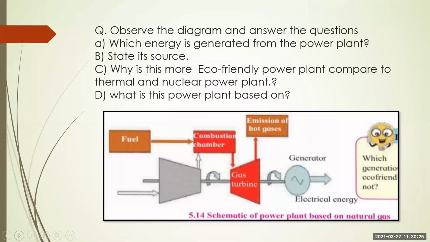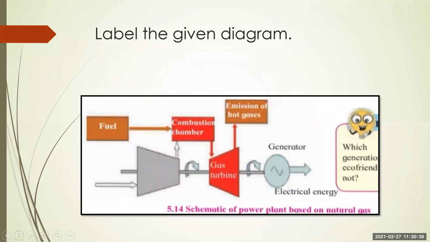Then observe the diagram. Again, the schematic of a power plant based on natural gas. This kind of question you will get in your exam. So go through it. Read this chapter twice, thrice. Very important chapter. Label the given diagram. You will get a diagram where the labeling will not be there. You have to label it. Okay.